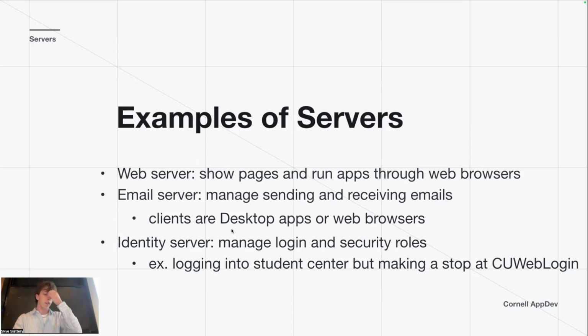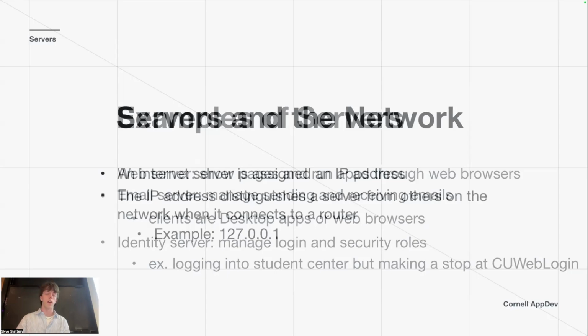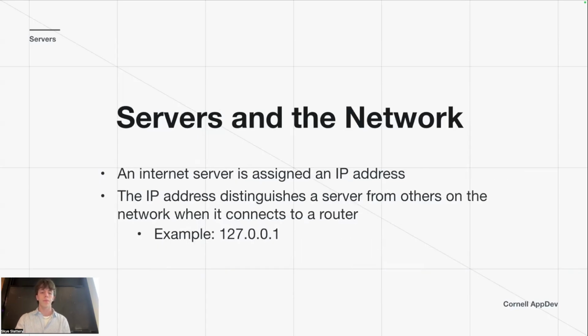In that case, the clients are the desktop apps or the web browsers. And there's also the identity server. That manages login and security roles. So when you're logging into Student Center, it'll redirect you to CU Web Login, and that's called an identity server. So there's lots of different types of servers, but they're all essentially the same concept.